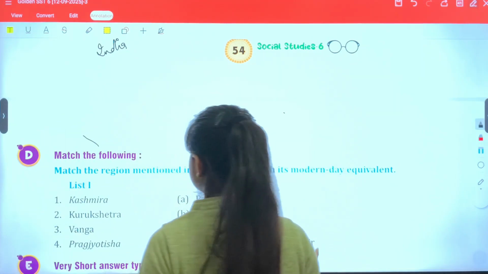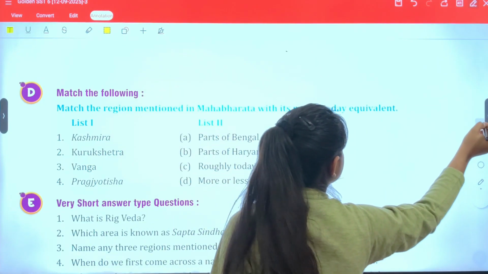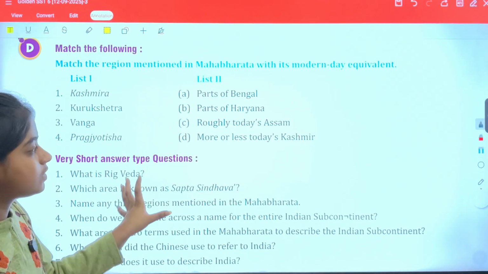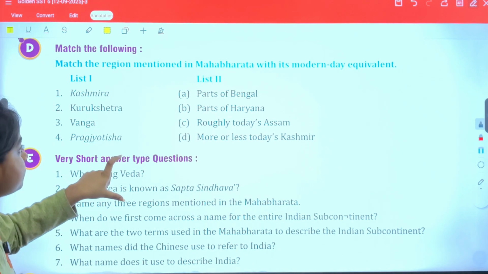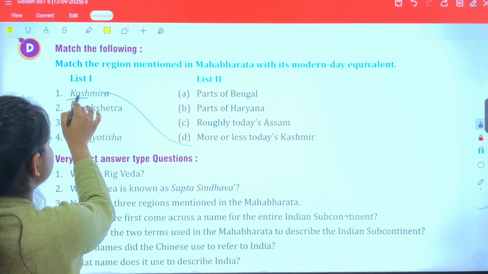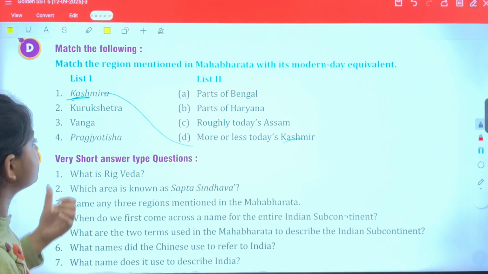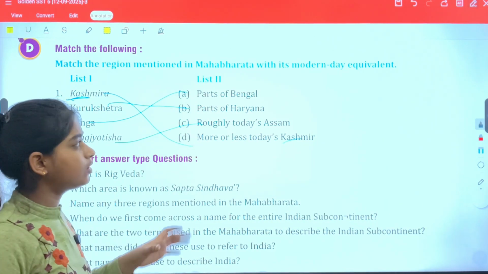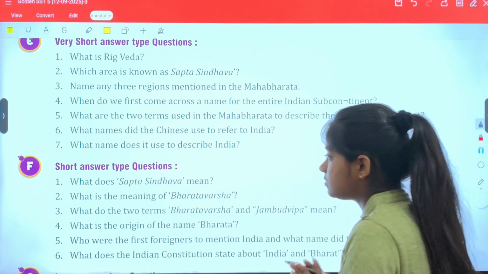Okay. Let's solve the match the following questions. I told you this thing is important. Match the following questions will also come on the basis of it. Kashmira is more or less today's Kashmir. Clear? Kurukshetra is basically a part of Haryana. Vanga is a part of Bengal, and Pratyushita is roughly today's. Okay, this you just have to memorize. No option. Now let's do some question answers.